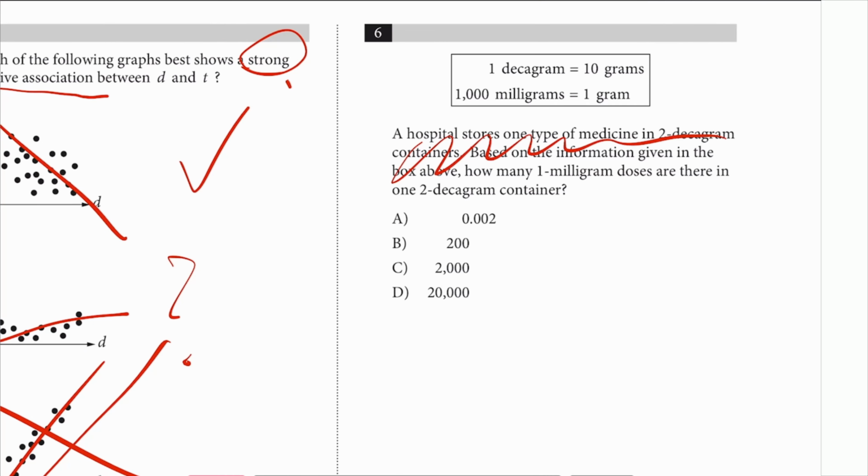Number 6. How many 1 milligram doses are there in a 2 decagram container?